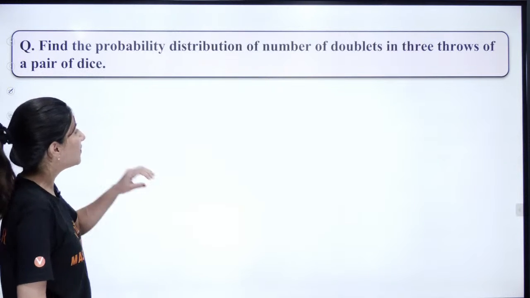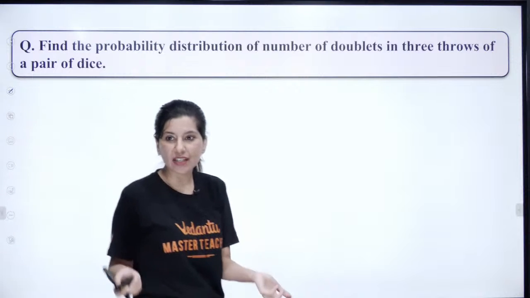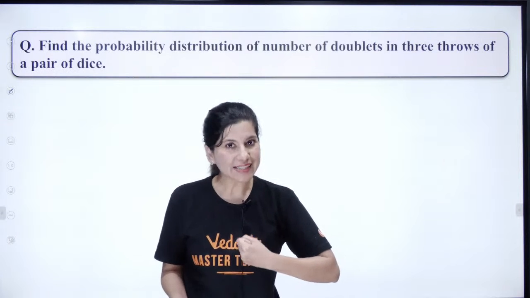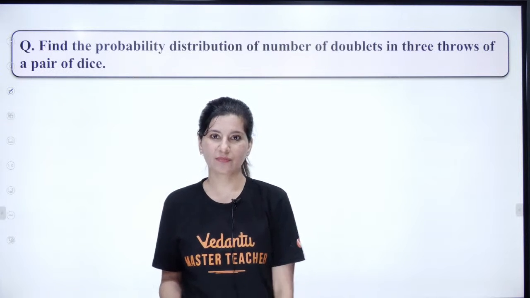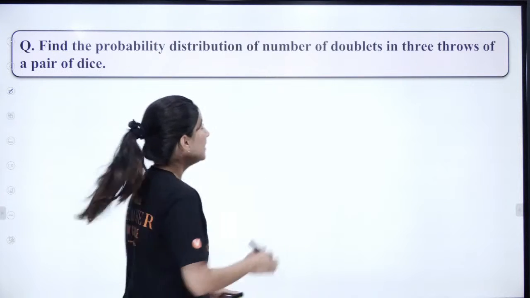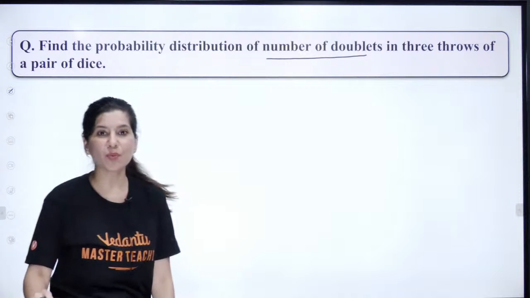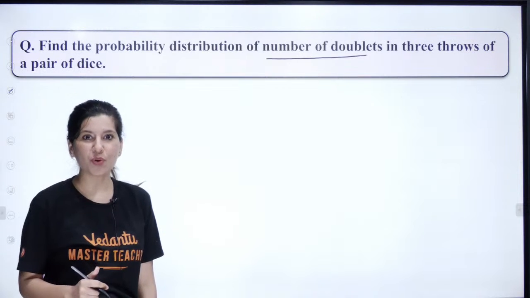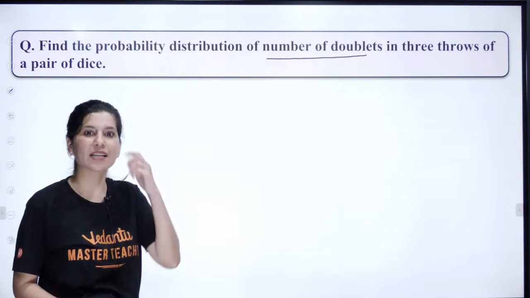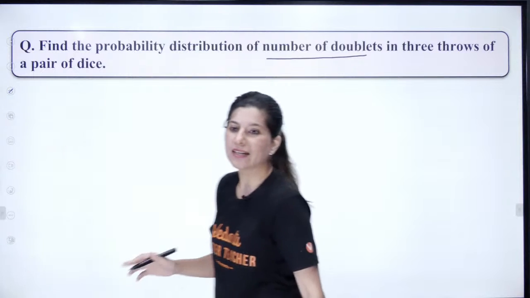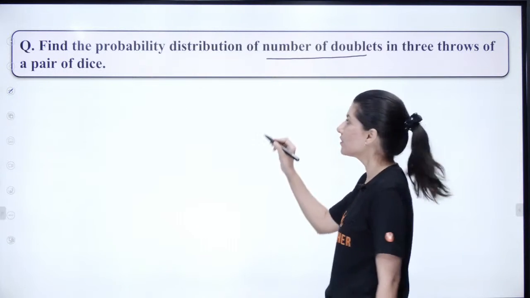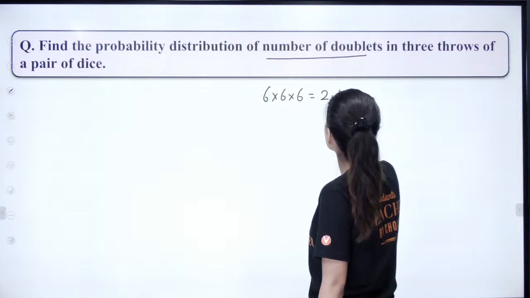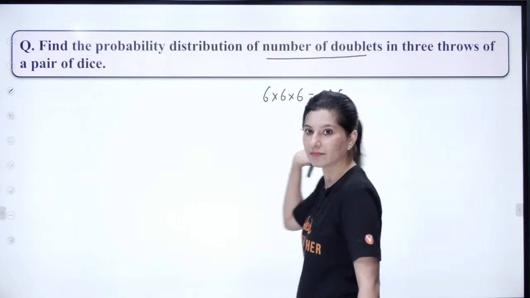So what we are doing is, I will throw a dice 3 times, and we are looking for the number of doublets. Number of doublets means what? 1,1, 2,2, 3,3, 4,4, right? That's how you do it. Now if I throw the dice 3 times, the total outcomes will be 6 into 6 into 6, that is 216.